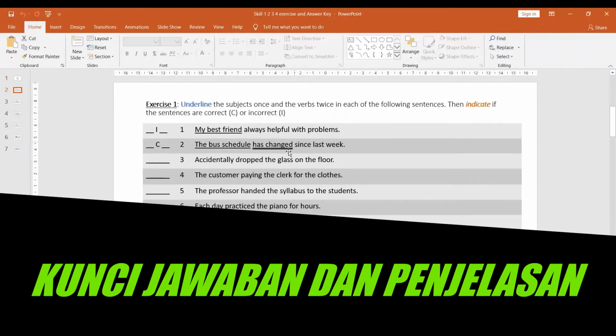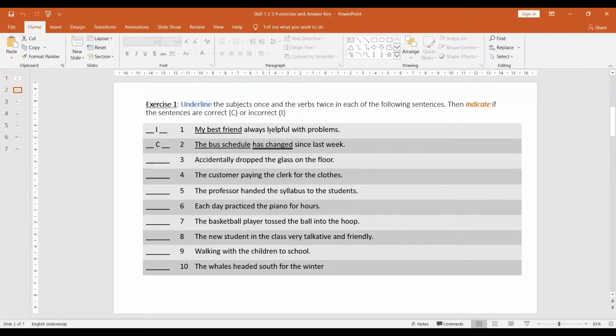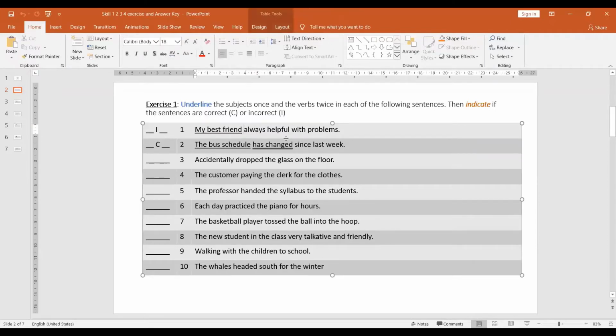Exercise 1: underline the subject once and the verb twice in each of the following sentences. Then indicate if the sentences are correct or incorrect. In the example, number 1 is incorrect: "My best friend always helpful with problems." You only have the subject, which is my best friend. I hope you underline that once. But there are no verbs, so this sentence is incorrect. To correct it: my best friend is always helpful. For example, my boyfriend is always helpful with problems.